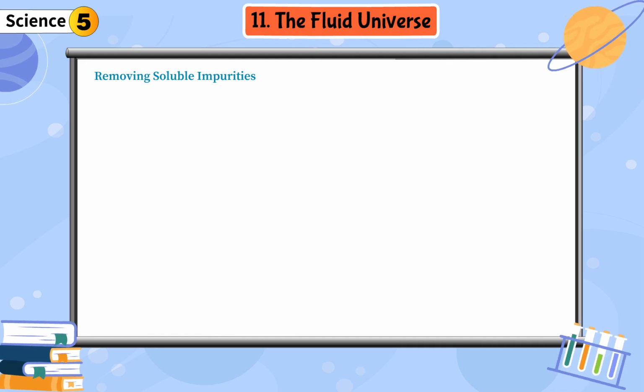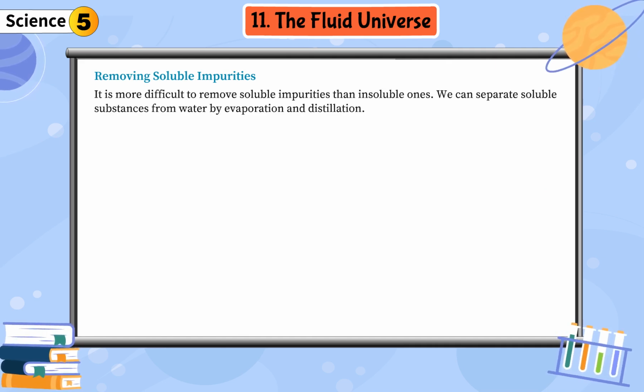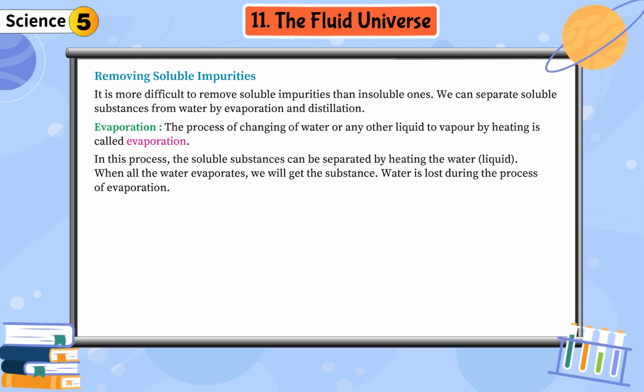Removing soluble impurities. It is more difficult to remove soluble impurities than insoluble ones. We can separate soluble substances from water by evaporation and distillation. Evaporation. The process of changing of water or any other liquid to vapor by heating is called evaporation. In this process, the soluble substances can be separated by heating the liquid. When all the water evaporates, we will get the substance. Water is lost during the process of evaporation.